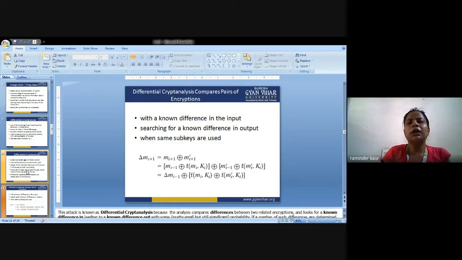Similarly, with a known difference in the input, we search for a known difference in the output.